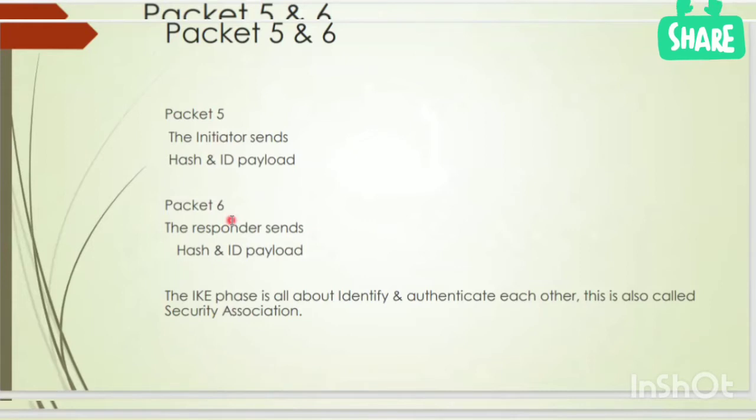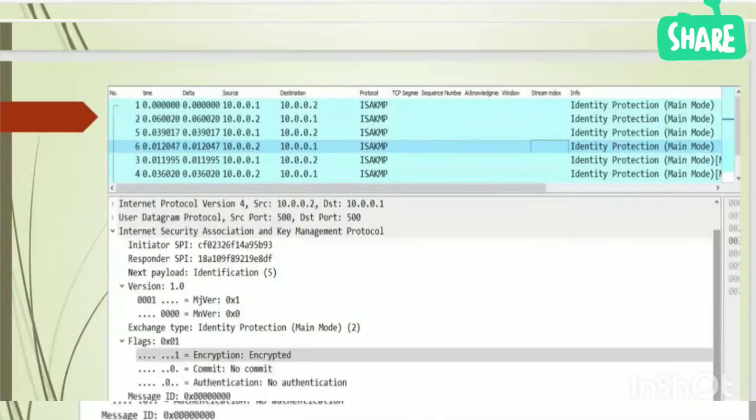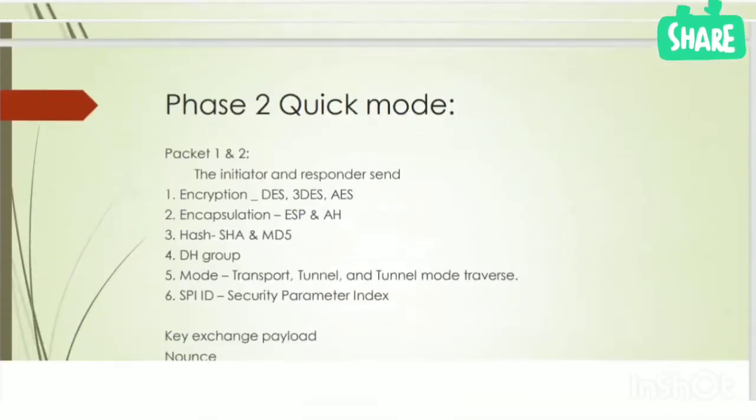Now they should match. They should match. Otherwise, the authentication will fail, and then they have to authenticate again. So packets 5 and 6 should match. So they will ensure that they have the same key. So by using packets 5 and 6, they will confirm. And if the packets do not match, then authentication fails.